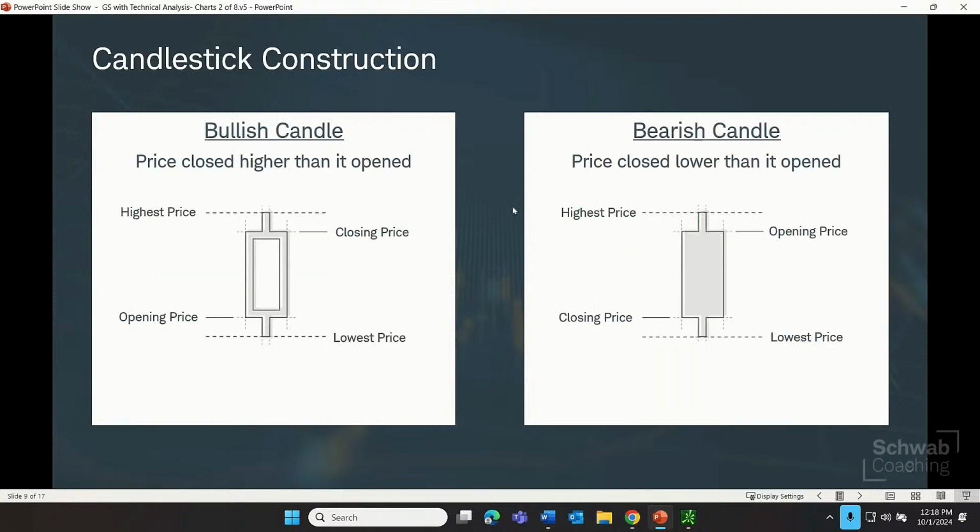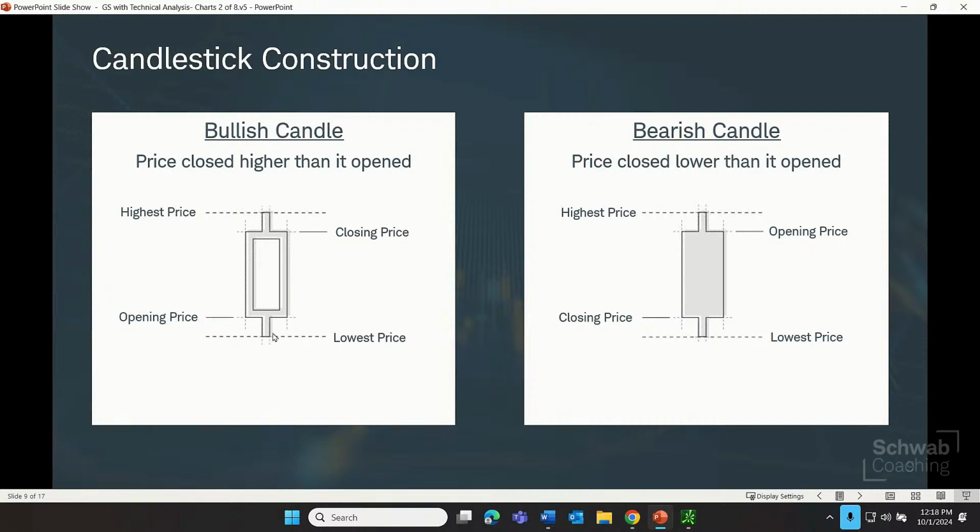So let's go to basic candle construction. When we have a bullish candle, the price closed higher than it opened. The vertical height of the candle still stretches from the highest price for the day, if you're using a daily chart, down to the lowest price for the day.